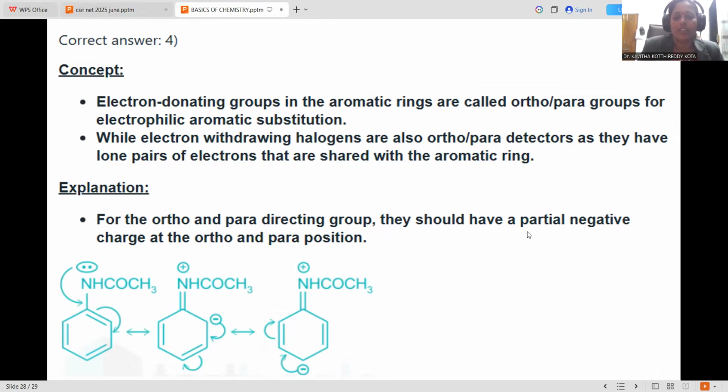Ortho-Para directing groups should have partial negative charge at the Ortho-Para positions. In N-acetyl aniline, the nitrogen has the provision to release electrons into the benzene ring in this manner, generating negative electron density over the ortho and para positions respectively.